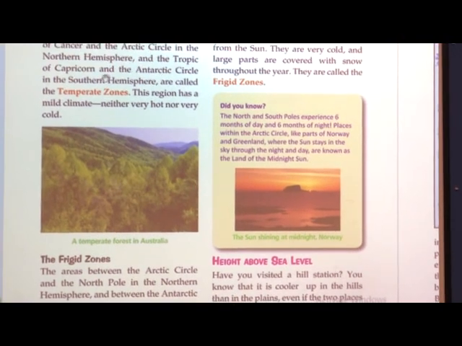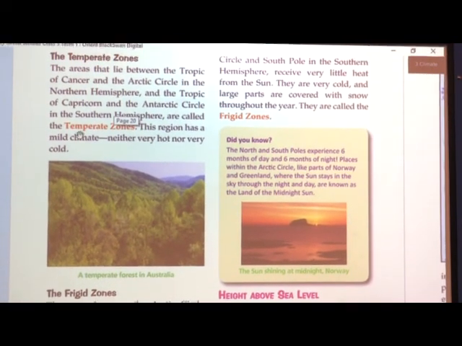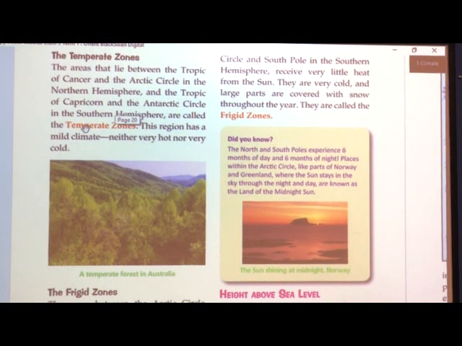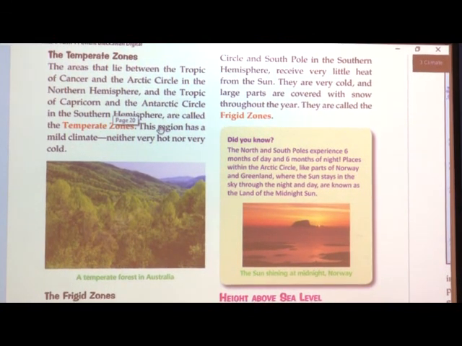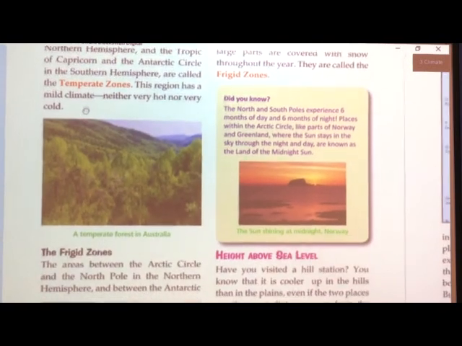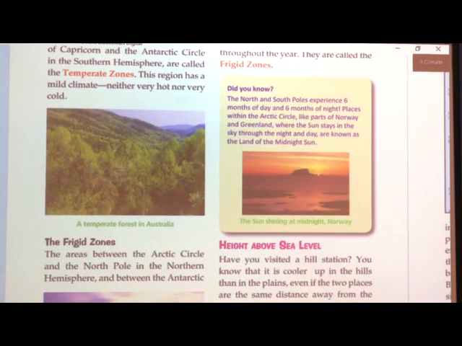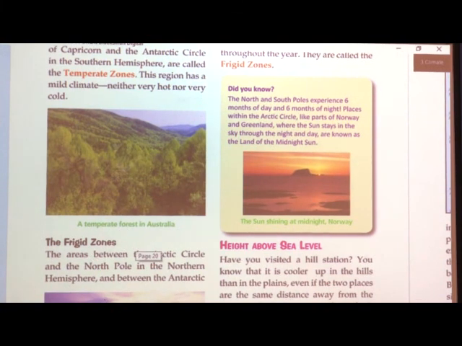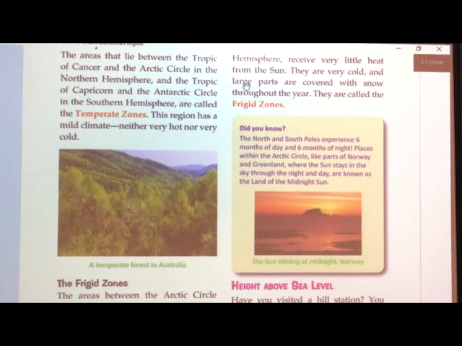Next is the temperate zone. Now, the temperate zone is in the northern hemisphere as well as in the southern hemisphere. The region has a mild climate, not very hot, not very cold. The next is the frigid zone. In the frigid zone, these areas are towards the poles. So, these places are always covered with snow.